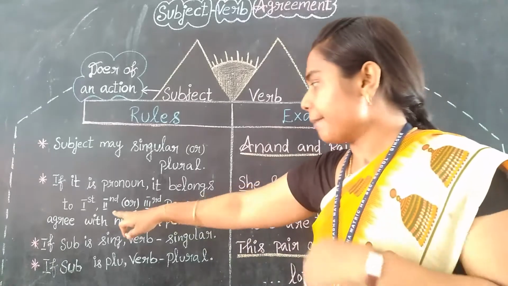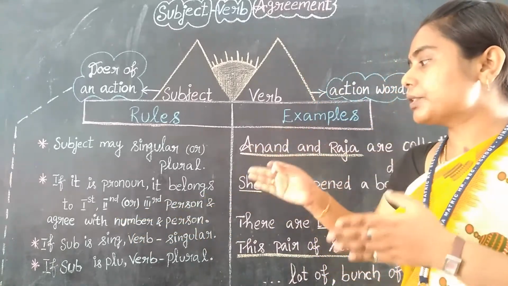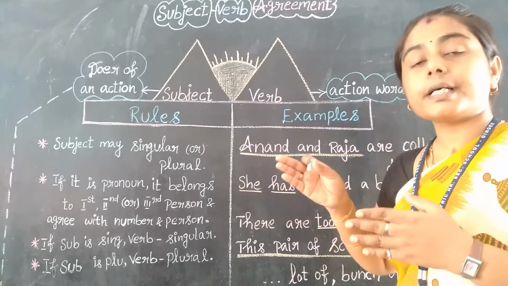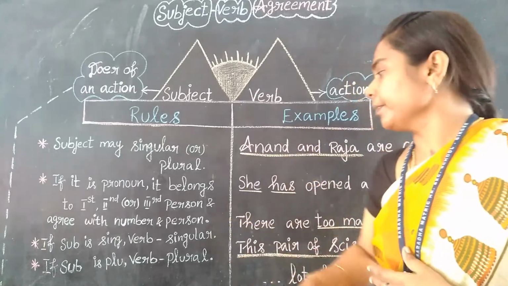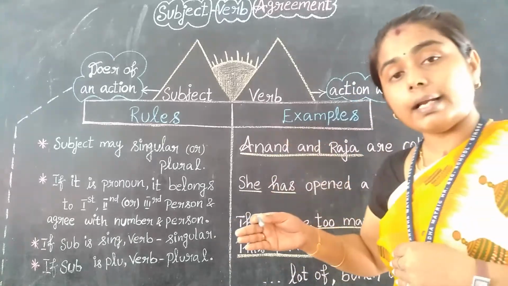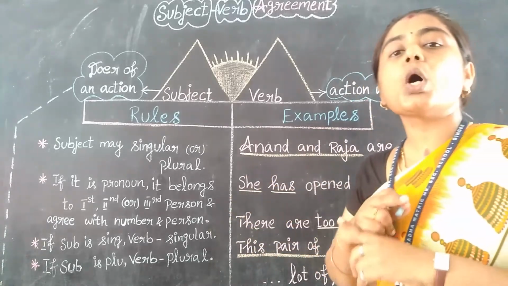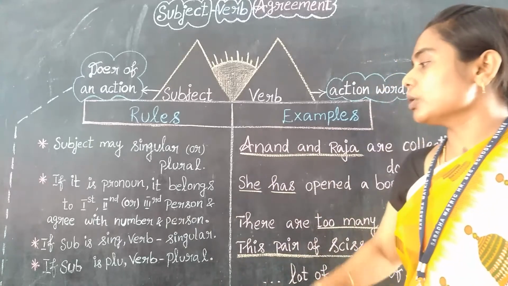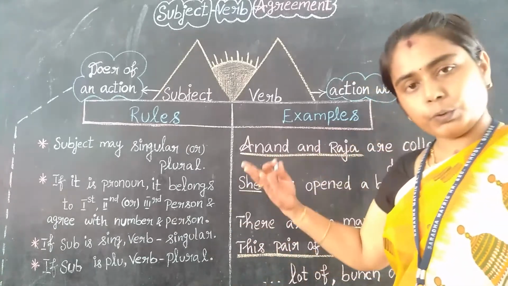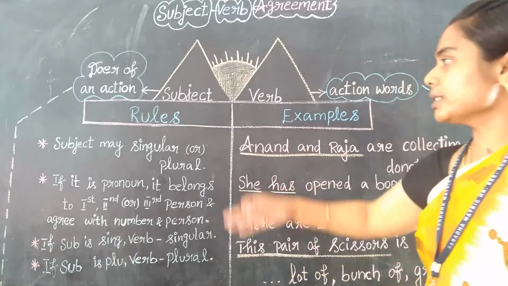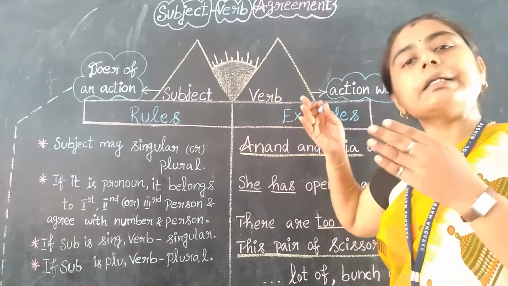Next, if the subject is singular, listen carefully. If the subject is singular, the verb must be singular, right? And if the subject is plural, the verb must be plural, right? So it should not change. It never changes. If it is singular, the verb should be singular, and if the subject is plural, the verb must be plural. So these are all the rules of agreement of subject and verb, right?